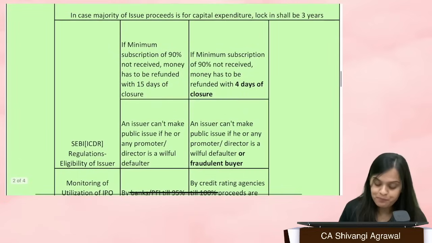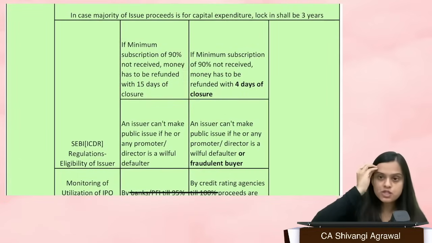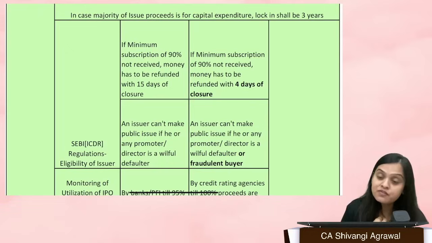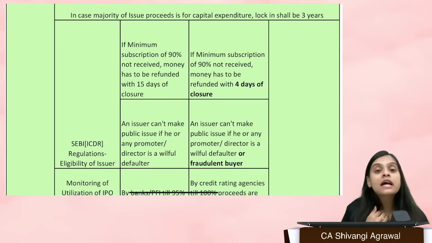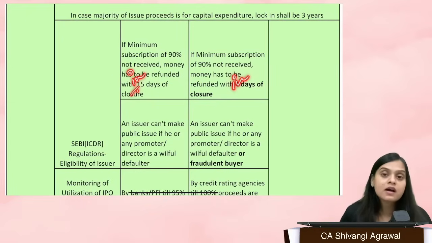Okay. Now, there is another thing in eligibility of issuer, that minimum subscription has to be received, right? Minimum subscription of 90% has to be received, then only you can proceed with the IPO. If it is not received, it has to be refunded within 15 days of closure. Now, the new limit is within 4 days of closure. So earlier it was 15 days, now it's 4 days.